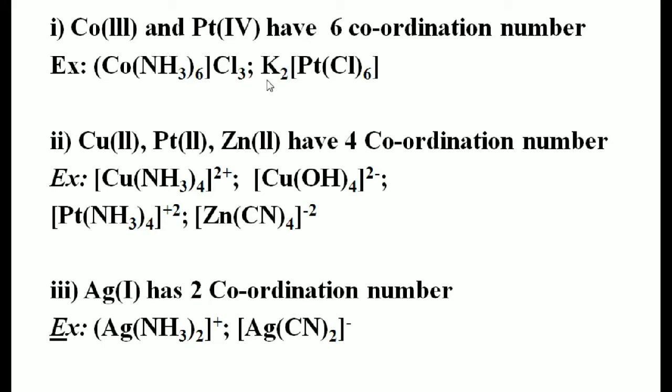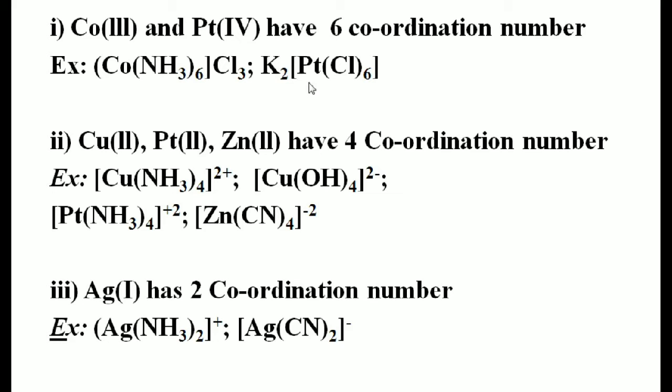Similarly, students, if you take one more example, potassium hexachloroplatinate(IV), K2PtCl6. In this example, 6 chloride ligands directly form coordinate bonds with the central metal platinum, and in this complex the oxidation state of platinum is 4.